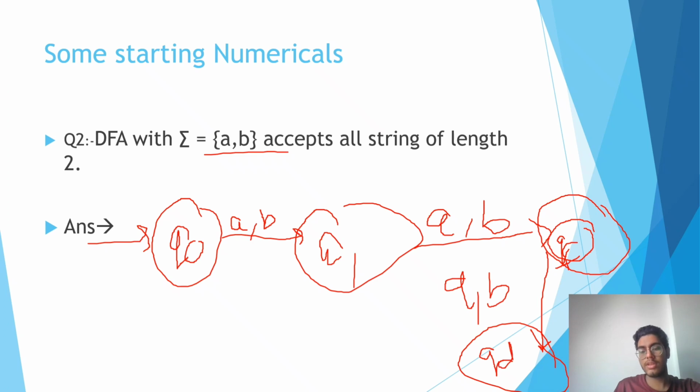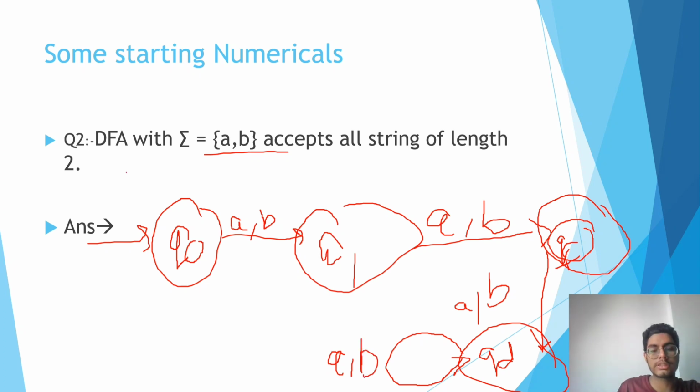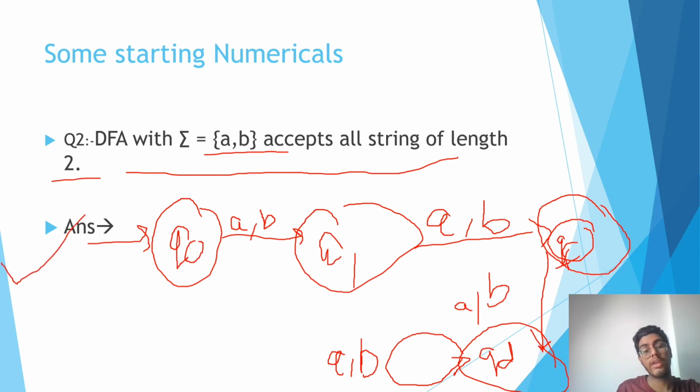And is our automata complete now? Let me draw it. Now it's also not complete. On QD, we have to define the transition of A and B. As I told you, once the dead state comes, it has a loop on it for a and b, because the machine won't accept the strings after that. Now you can see that all the strings of length 2 will be accepted by this DFA, and if they are shorter, they will be rejected or won't reach the final state, and if they are longer, they will go to the dead state.